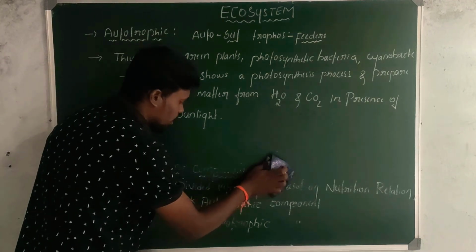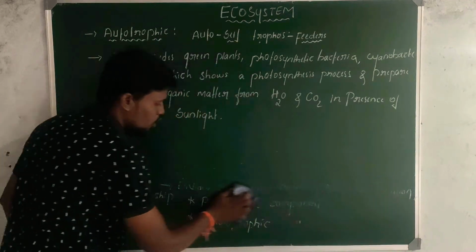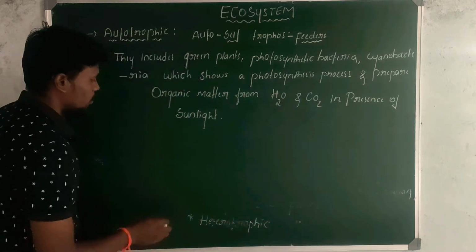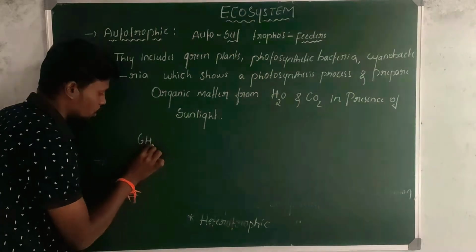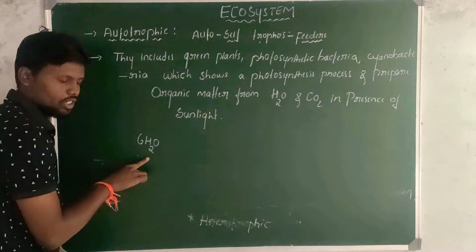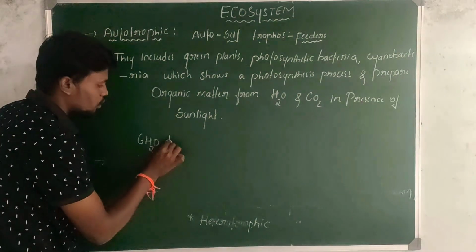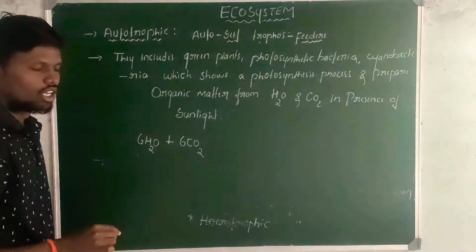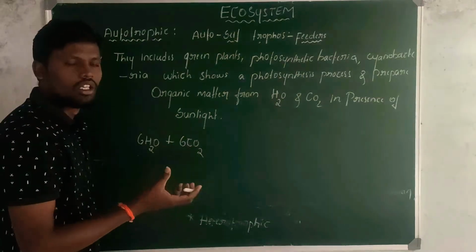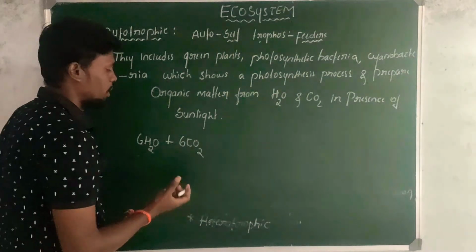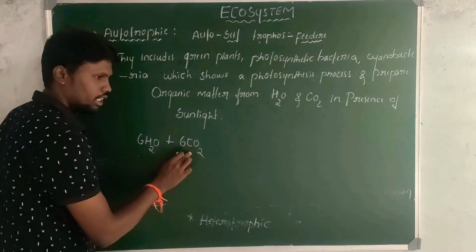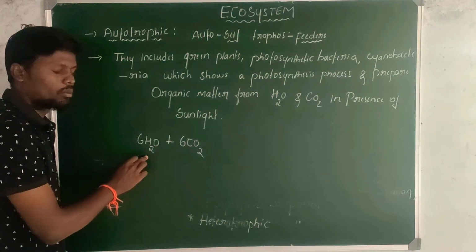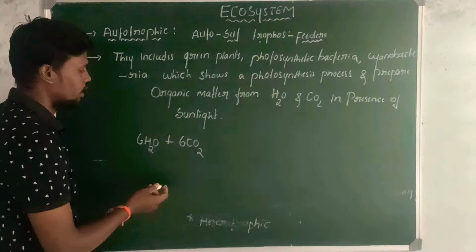Now we look at the reaction of this photosynthesis process. See here, 6 water molecules, the water present in the soil, react with 6 carbon dioxide. This carbon dioxide is present in the atmosphere and is absorbed by the stomata present in the leaf, whereas this water molecule is absorbed by roots from the soil.